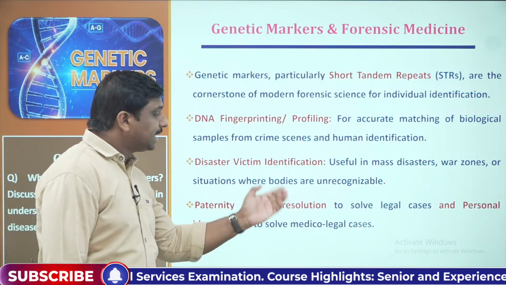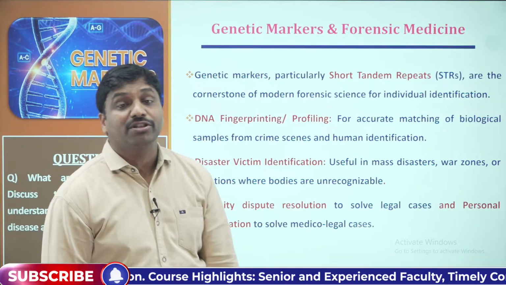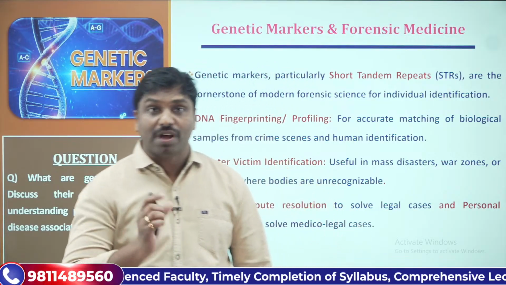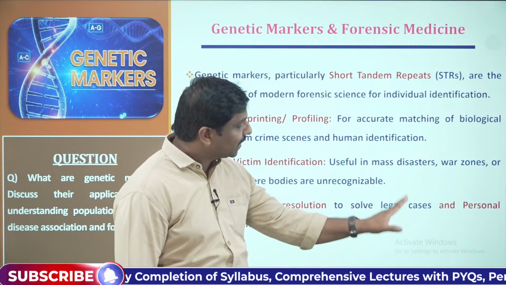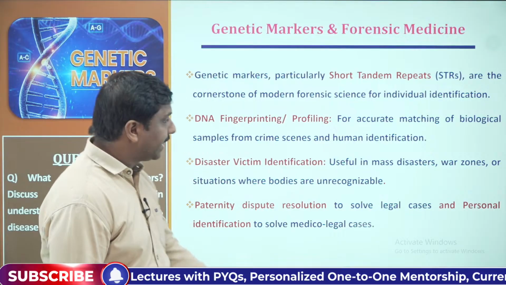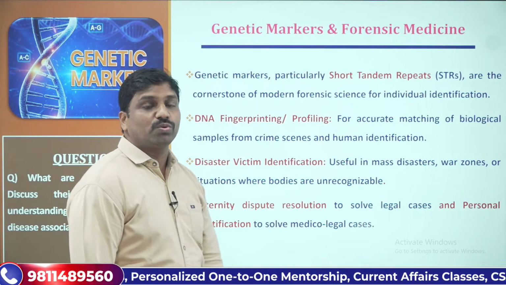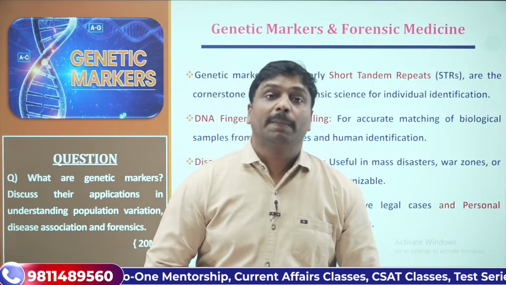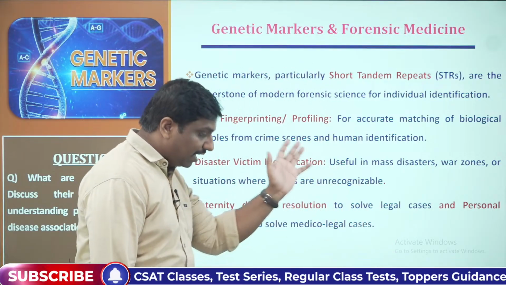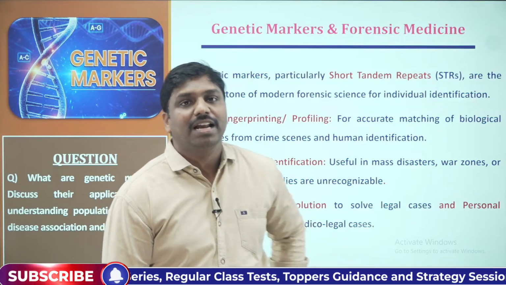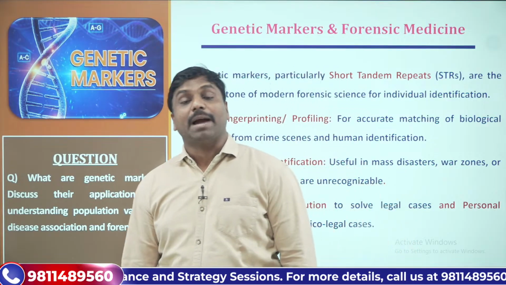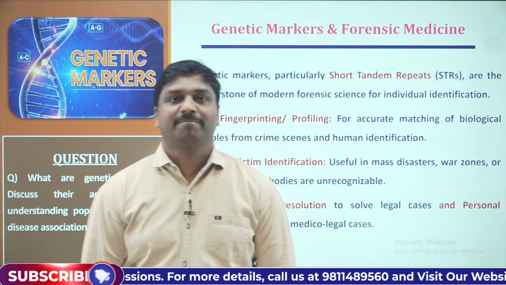Then paternity dispute resolution. Paternity disputes could arise in the normal course of time. To solve such issues of paternity disputes, we can also use genetic markers. And in other ways, like personal identification, to solve medico-legal cases. That is another important aspect. In all these aspects, genetic markers will be helpful and useful for us. So that's with respect to the applications of the genetic markers, right?